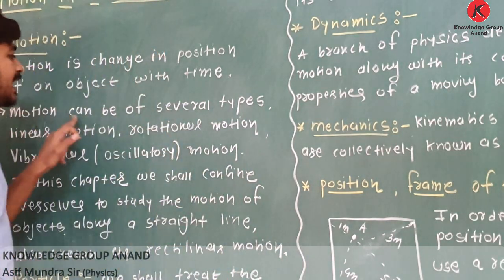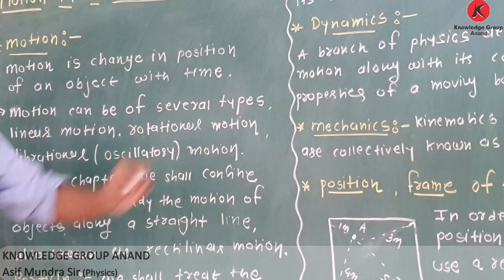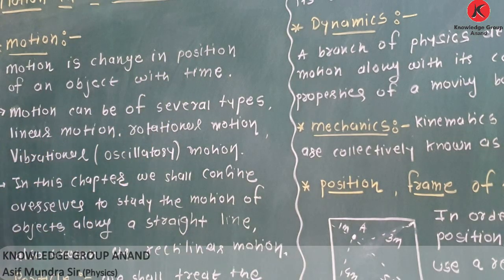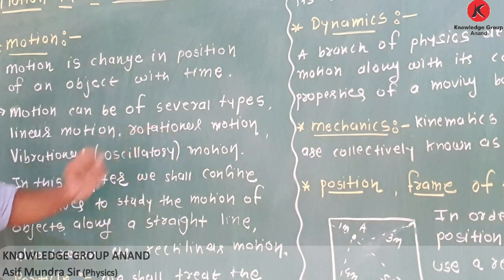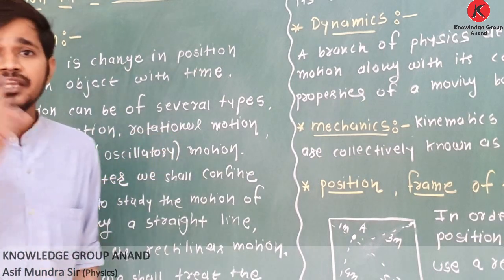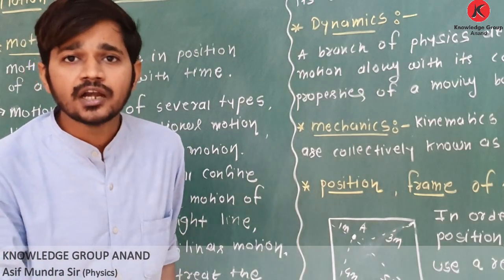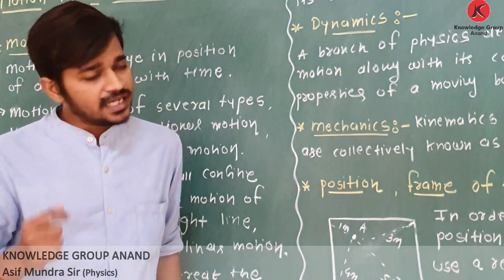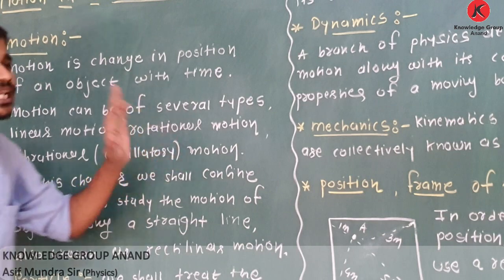Motion can be of several types. Linear motion, chalk falling down, it is linear motion. Vehicles are moving on straight road, linear motion. Rotational motion, fan is rotating, rotational motion. Earth is revolving around sun, moon is revolving around earth. Yes, rotational motion. Vibrational or oscillatory motion.